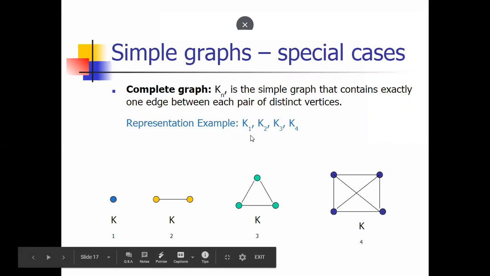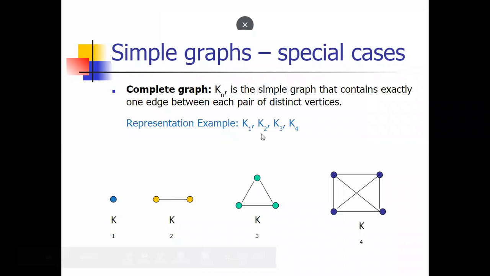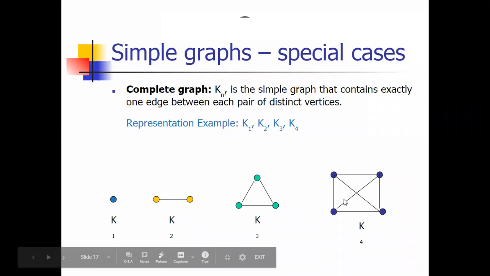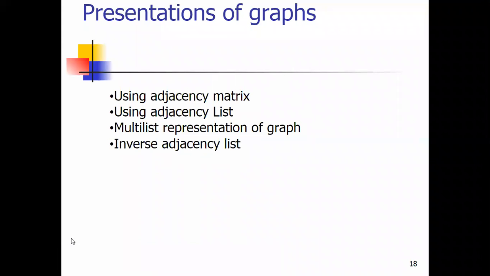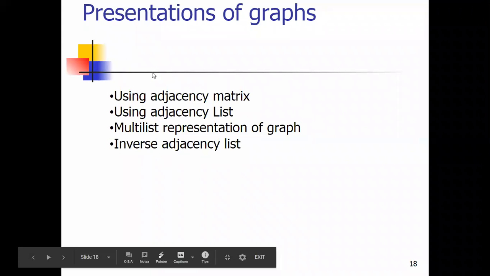The technical definition is that K of n is the simple graph that contains exactly one edge between each pair of distinct vertices. So this is the concept of a simple graph again. Now we are representing the graph. There are different types of graph that we are going to see one by one. But before that, we are concentrating on how we are going to represent that graph.